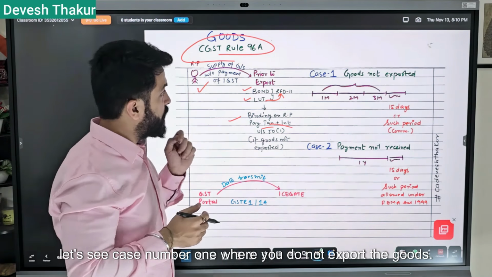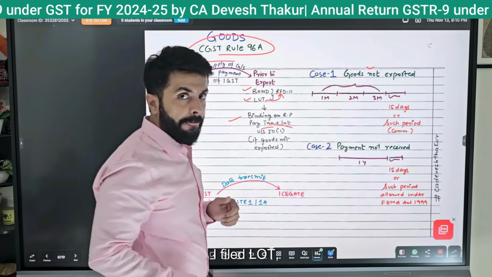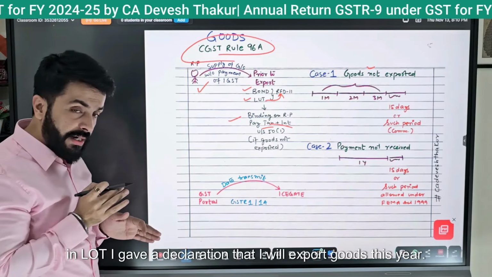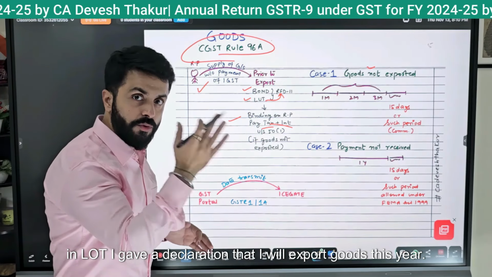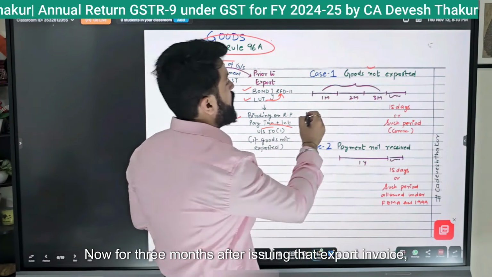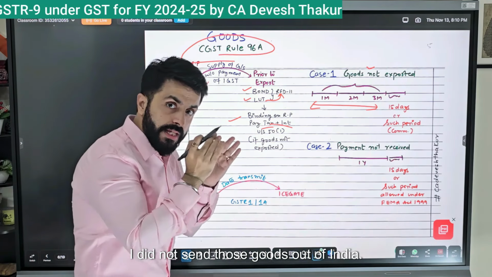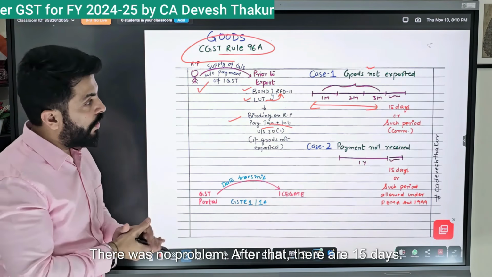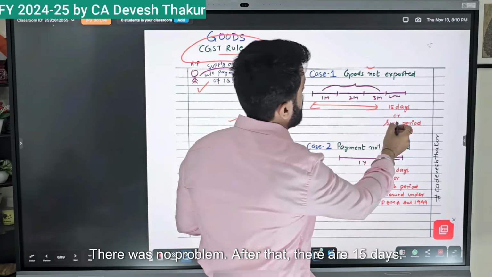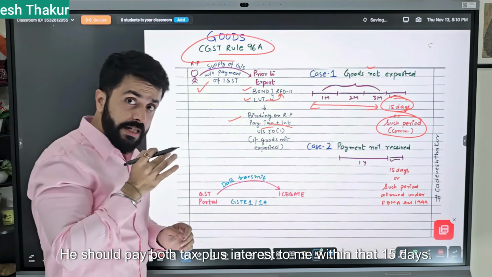First of all, let's see case number 1, where you do not export the goods. I filed an LUT. In the LUT, I gave a declaration that I will export goods this year. I issued an export invoice. Now for 3 months after issuing that export invoice, I did not send those goods out of India. There was no problem. After that, there are 15 days. He should pay both tax plus interest to me within that 15 days.